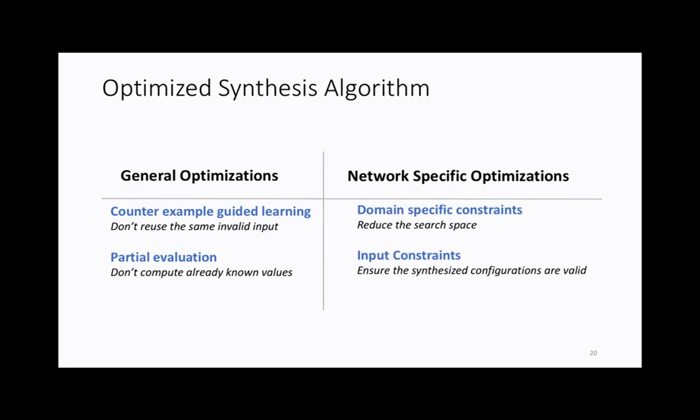The second category is more network-specific optimizations. In this part, we add additional domain-specific constraints to our model. The idea of these constraints is only to make the SMT solver consider the models that are relevant and correct from a networking point of view. And the second part is input constraints. These are applied at the inputs for each strata to really make sure that the inputs generated are always correct from a networking point of view. For example, if you're computing the shortest path and you're computing the link weights, just don't compute negative values, just compute positive values.